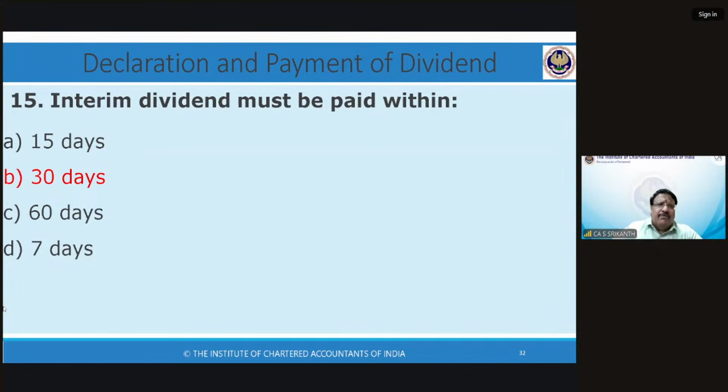Once dividend is declared, whether interim or final, it has to be paid within 30 days from the date of declaration, either by the board or by the shareholders in general meeting. Please try to remember this.